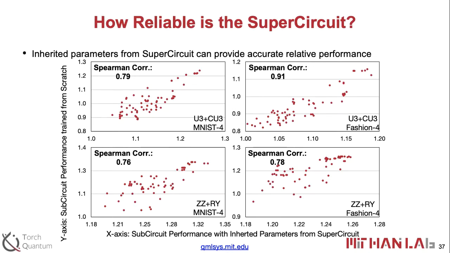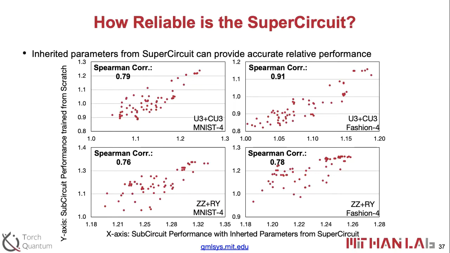And the y-axis is the SuperCircuit performance trained from scratch, which means we just take that SuperCircuit on-site, and then we do all the training of all the parameters inside that on-site. And for each of the points here, we show the performance of one SuperCircuit we sample from the space. So we can see that we compute the Spearman correlation coefficient between those 2 performances. And we can see the coefficient is typically larger than 0.7. Some of them are 0.9. So we can see a pretty positive correlation between the 2 performances.